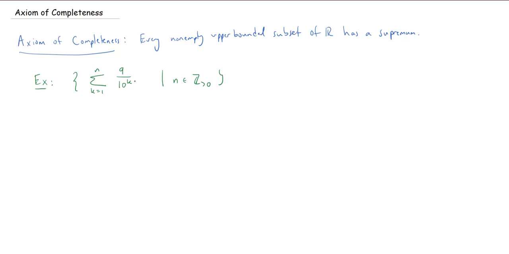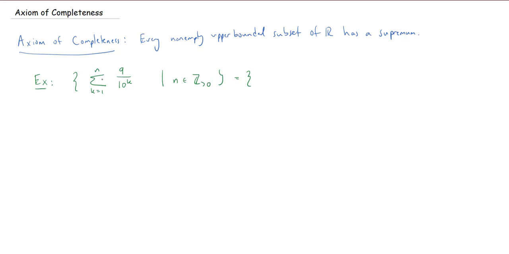So what is this really? Well, you see 9 over 10 to the k. 10 to the k is either 10 or 100 or 1,000 or 10,000, etc. And if I do 9 over that, then I'm looking at 9 tenths or 9 hundredths or 9 thousandths or whatever. And when I start adding all those up, well, let's see.